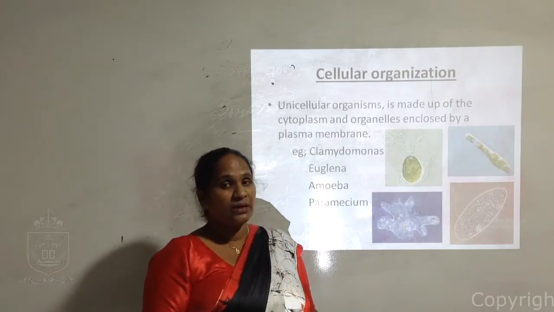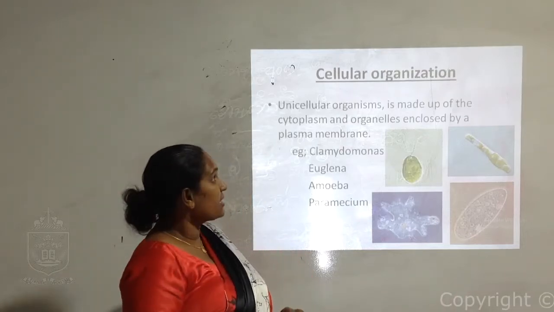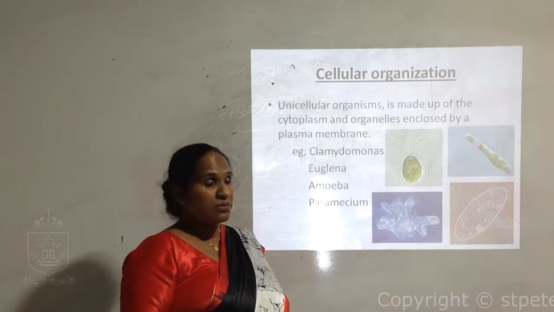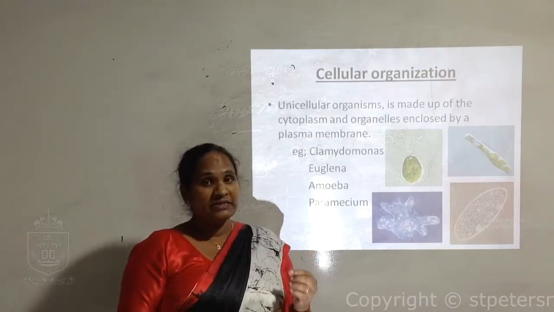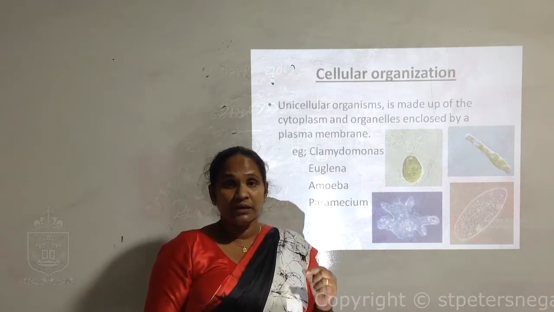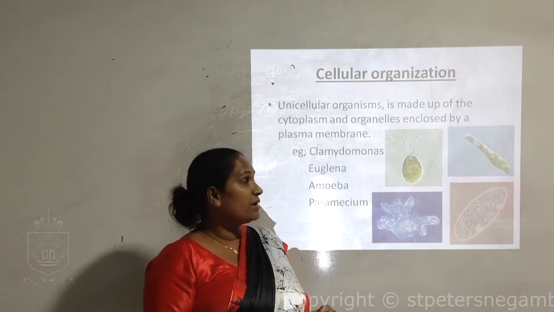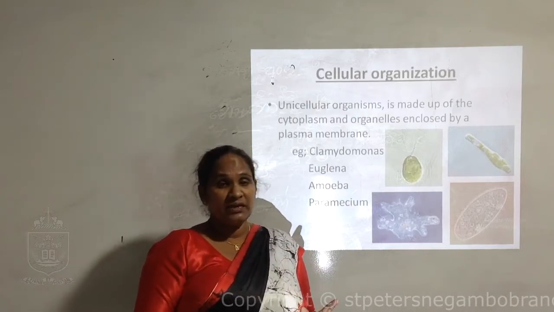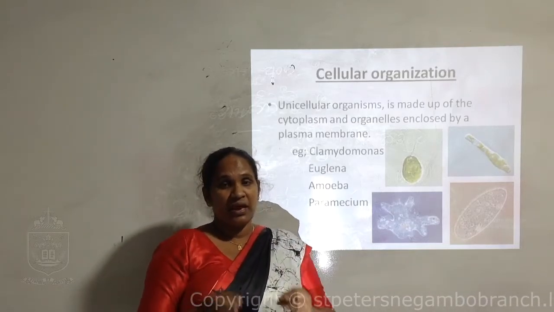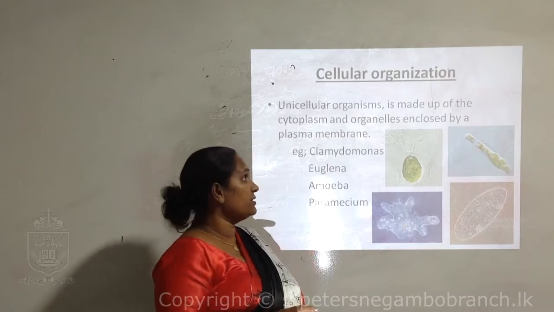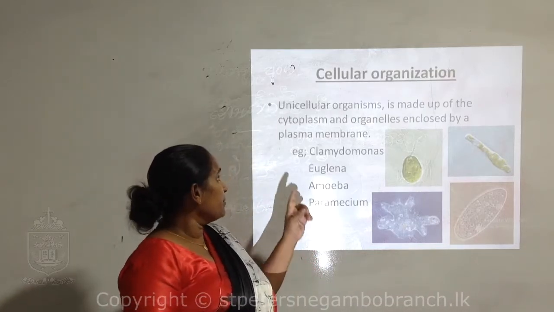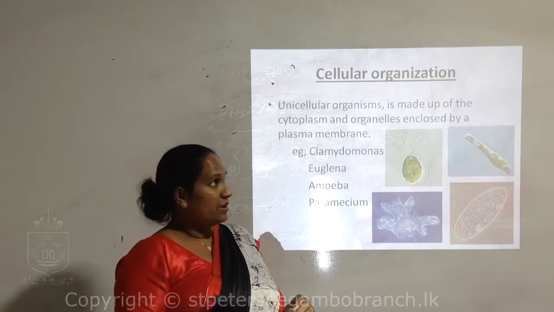First one, cellular organization. In a previous lesson, we discussed the cell and a typical cell. A cell is made of cytoplasm, and inside the cell organelles are there, and it is enclosed with the cell membrane or plasma membrane.